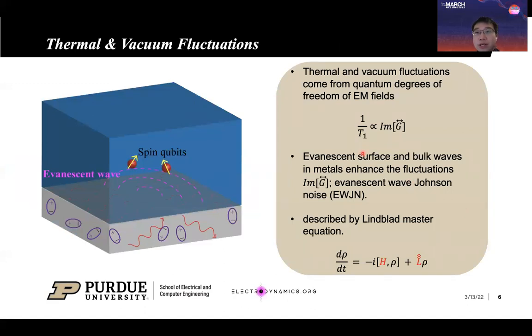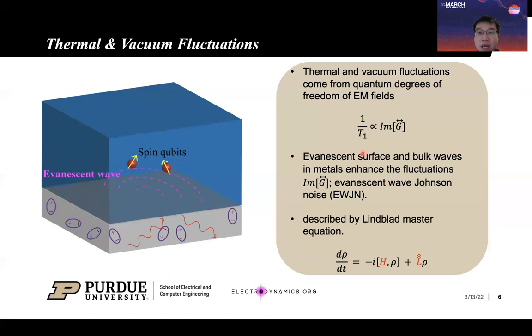So thermal and vacuum fluctuations of electromagnetic fields come from quantum degrees of freedom. The imaginary part of the decoherence function describes thermal and vacuum fluctuation strength, and qubit relaxation time is inversely proportional to the imaginary part of the decoherence function.